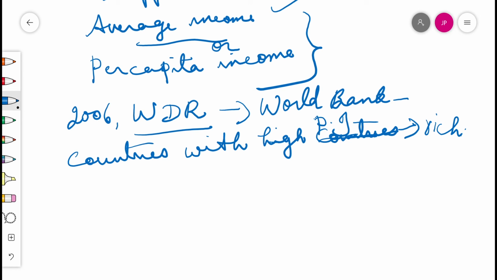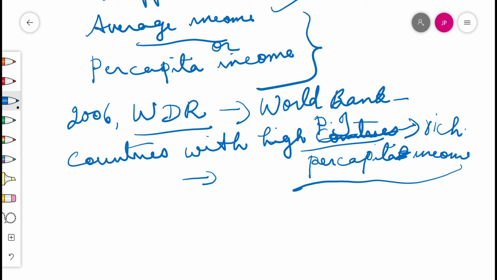Those with a per capita income of 37,000 or less are called low income countries. India comes in the category of low income because its per capita income is just rupees 28,000 per annum. The rich countries, excluding countries of the Middle East and certain other small countries, are generally called developed countries with a high per capita income. In between, countries like India with 28,000 rupees per annum come as low income countries. India comes under that category only.